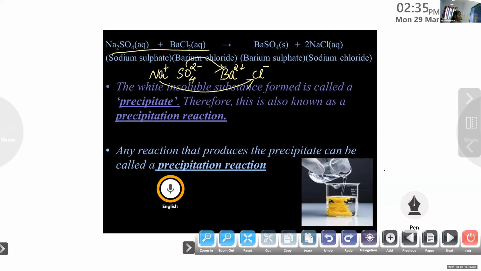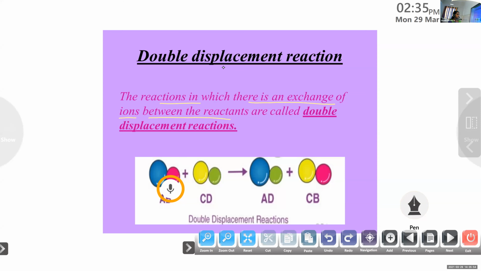So here the position of two ions changes. So it is known as double displacement reaction. The reactions in which there is an exchange of ions between the reactants are called double displacement reactions.